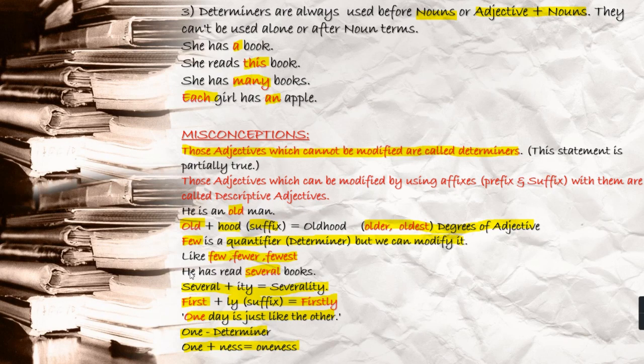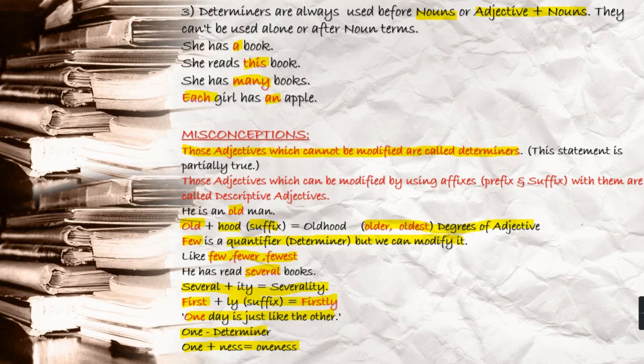You see, one more example. He has read several books. Several is what? A quantifier, it talks about the number of books, and with several you can put ity, that is a suffix, to make severalty. Even in some dictionaries you will find severalty written, and that severalty is actually what? An archaic word. If you look in the Oxford dictionary, and Cambridge, Longman also, they have written archaic. Archaic means what? Old-fashioned word. At present these words are not in use anymore.